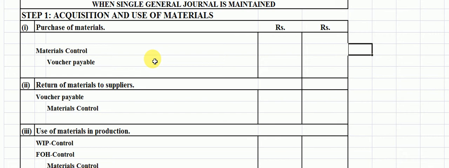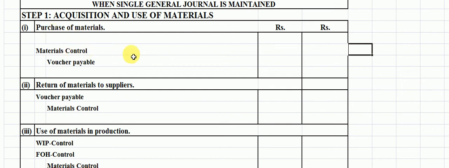A voucher is prepared to verify the accuracy of the invoice and to authorize its payment. Then this purchase invoice is journalized in the voucher register. The journal entry in journal form is described as follows.